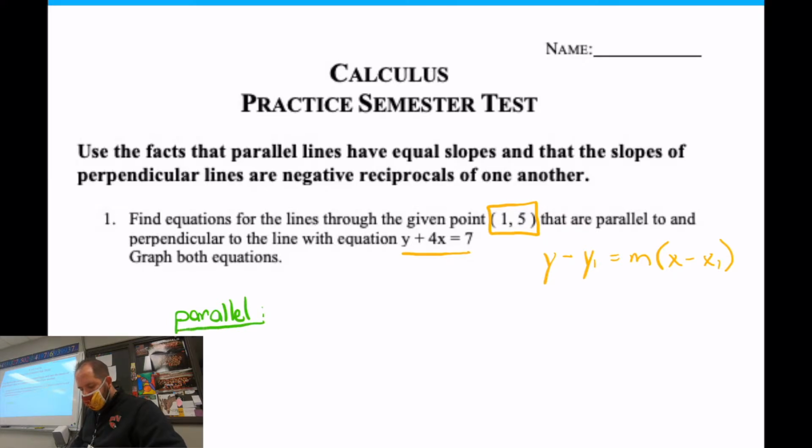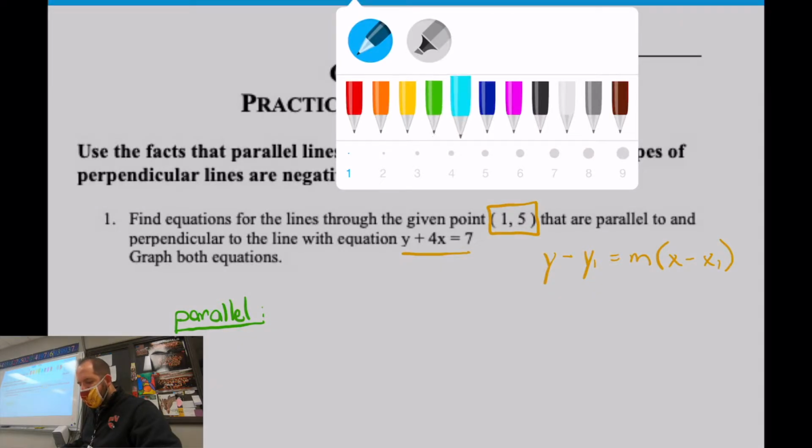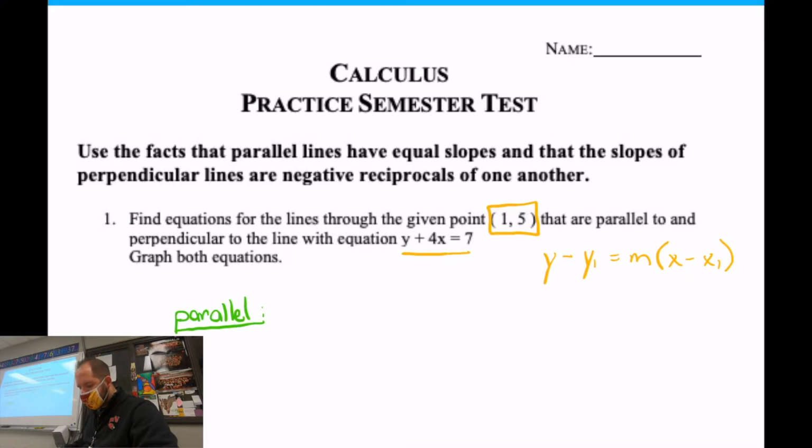So for parallel, I need to find my slope for the line that they provided me. Now, the line that they gave me was not in the right order. If I rearrange this, how do I get it to look like y equals mx plus b? What do I need to move? The x. So if I move the 4x over, what happens? It becomes negative. Becomes negative 4x. So hopefully that makes sense to you.